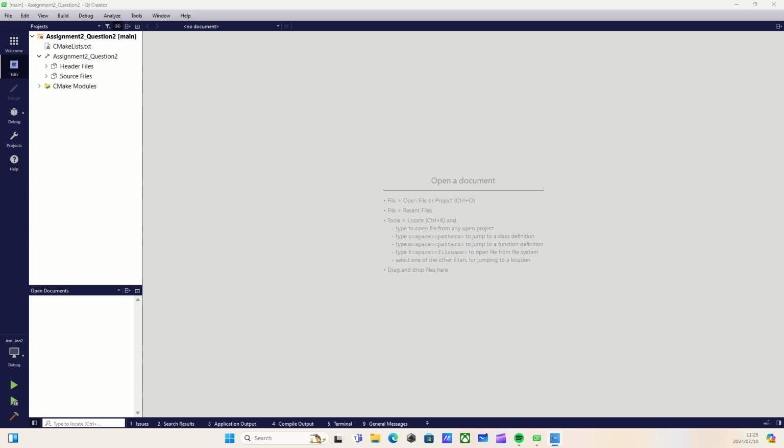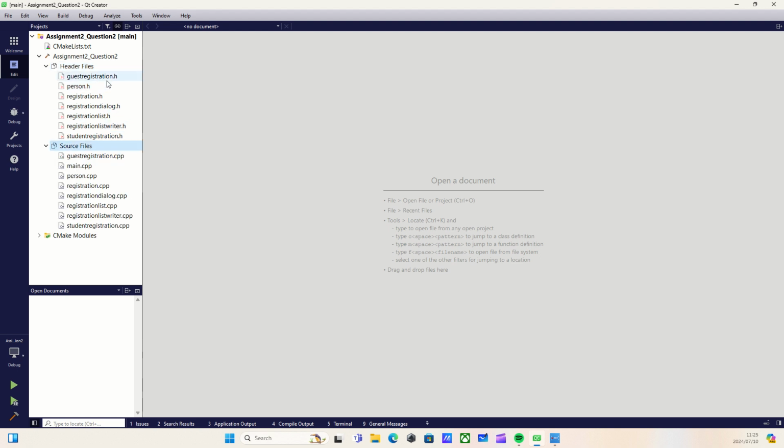Hey, welcome back. Okay, so this may look like the exact same project, but it's not. This is the second question. If we were to look at our files, we now have one new class called registration list writer. Here's the header file or the interface file, and here is the .cpp file or the implementation file.